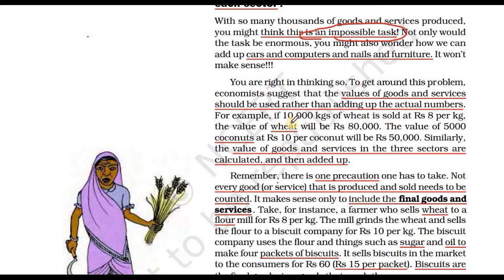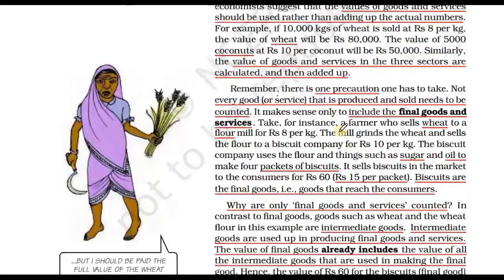If 1000 kg of wheat is sold at 8 rupees per kg, what will the value be? Its value will be 80,000. The value of 5,000 coconuts at 10 rupees per coconut will be 50,000. So instead of counting the pieces or items, we have to calculate the final price. Let's go to the next paragraph and things will be more clear.